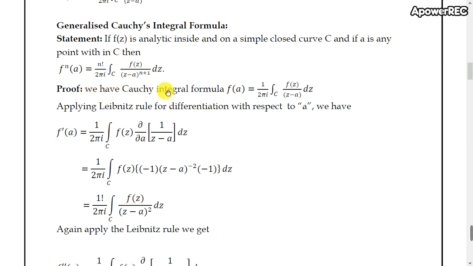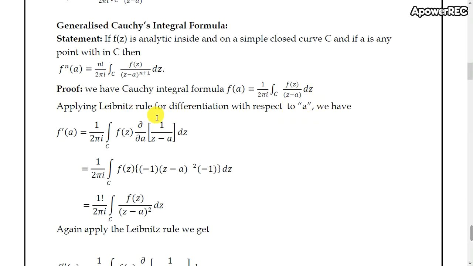We have the Cauchy integral formula, that is f of a equals 1 divided by 2 pi i times the integral over C of f of z divided by z minus a dz. Applying the Leibniz rule for differentiation with respect to a, we differentiate this formula with respect to a.